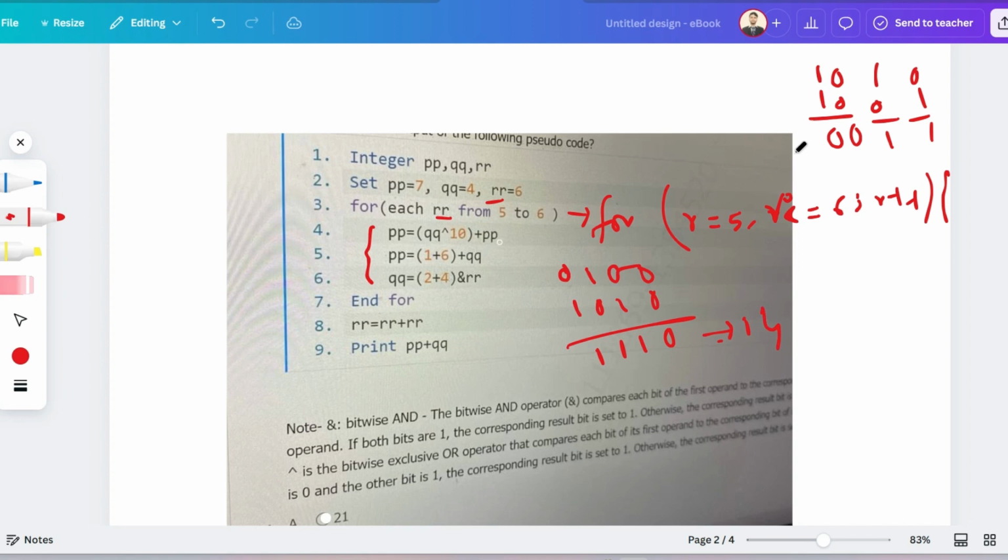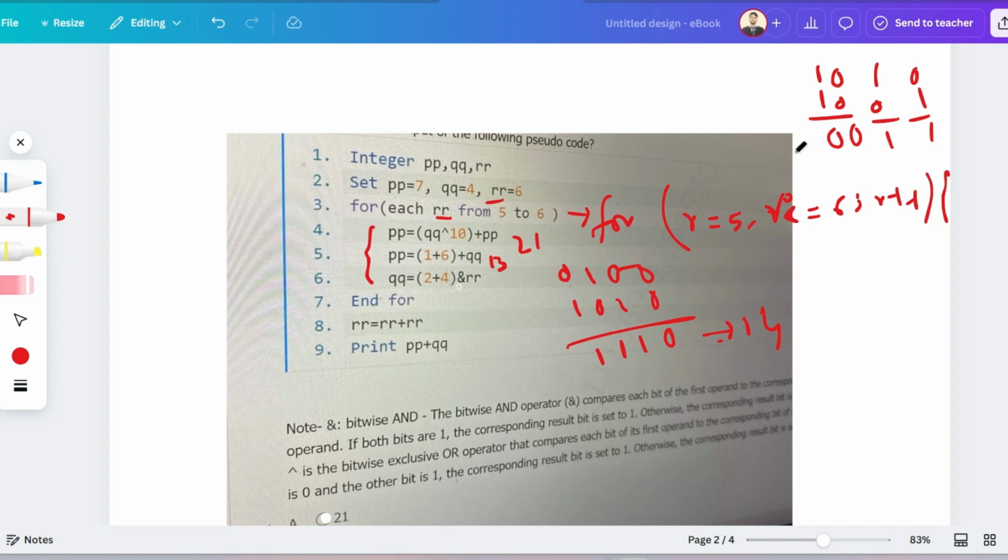So 14 plus P, that is 7, so that is 21. So the value of P is now 21. Now P is equal to 1 plus 6, that is 7, plus Q, that is 4. So 7 plus 4 is equal to 11. Okay, so this is 11 now.